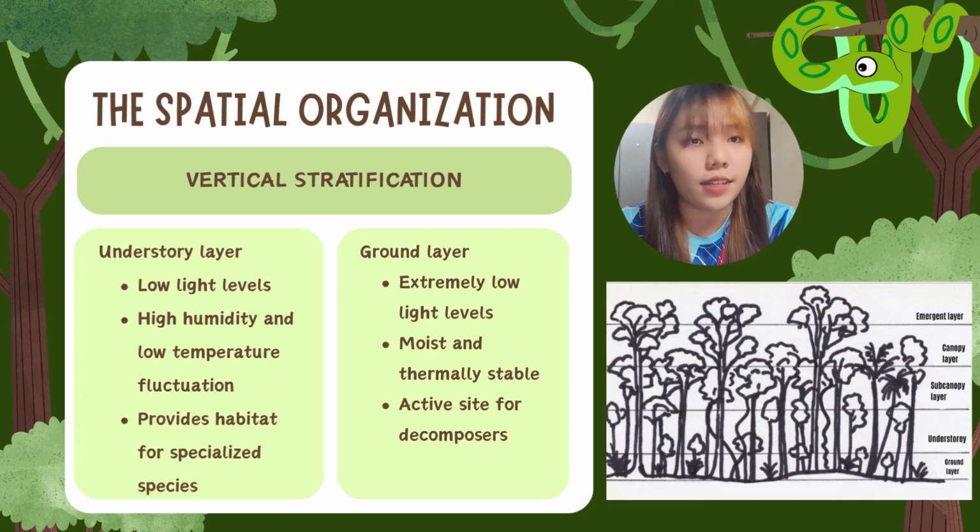While for the ground layer of this forest, the light level is even lower, and it is moist and thermally stable. So it mainly consists of small-sized plants and mosses as well as shade-loving plants. It is also an active site for the decomposers to break down the organic matter.